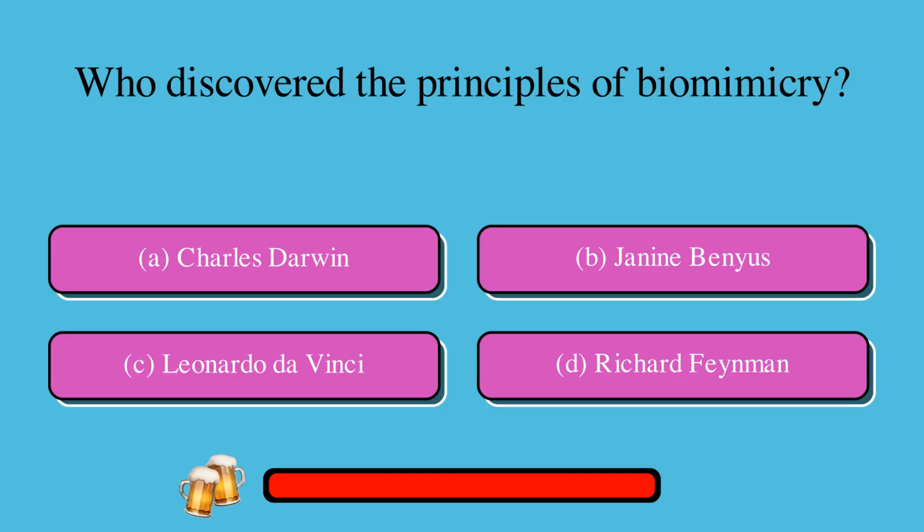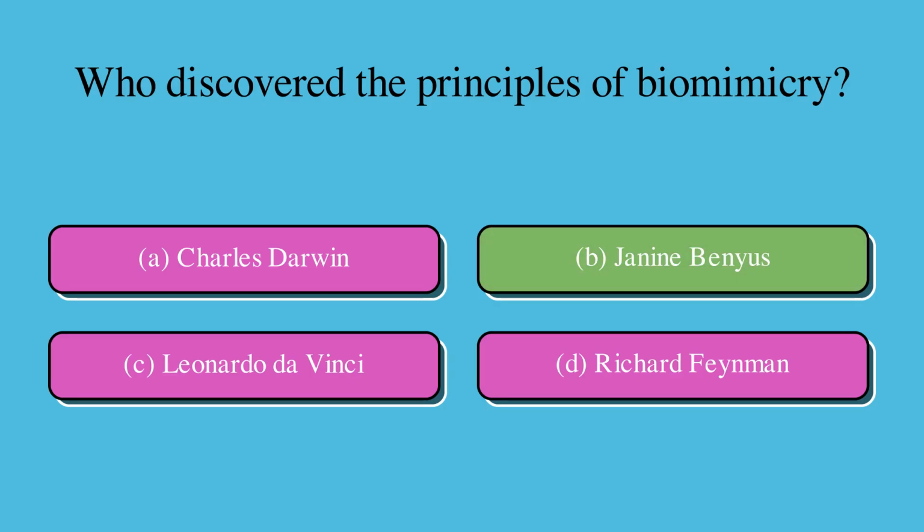Who discovered the principles of biomimicry? A. Charles Darwin, or B. Janine Benyus, or C. Leonardo da Vinci, or D. Richard Feynman? The correct answer is B. Janine Benyus.